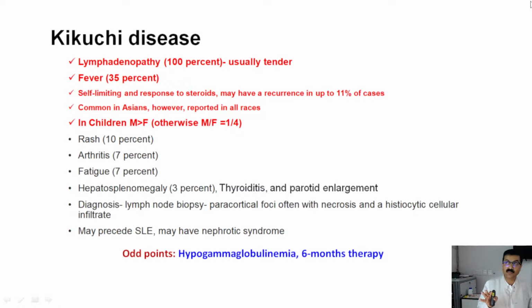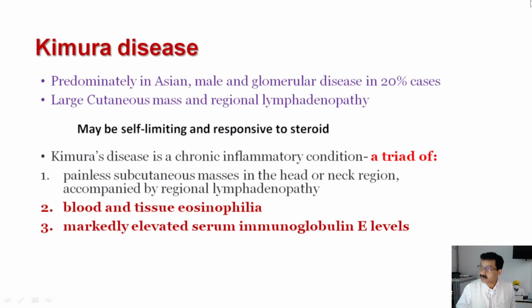This patient had a spontaneous remission, and recurrence happened 3 times. It is common in Asians and reported in all races. In children it is seen more in males, but otherwise it is more common in females. But hypogammaglobulinemia and 6 months of therapy were there, and because this disease is self-limiting, therapy is usually not given. So it does not look like this condition.